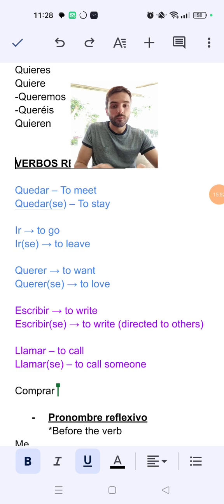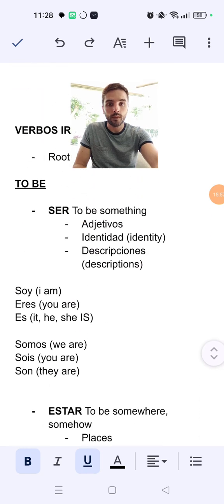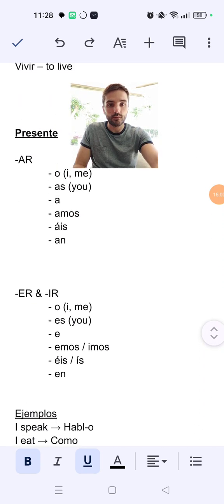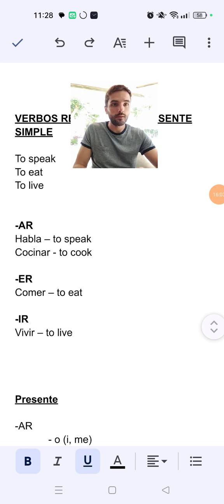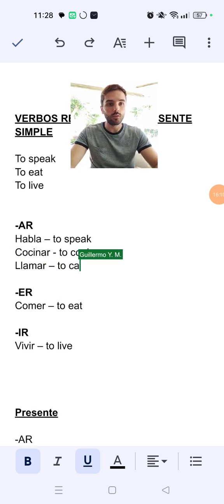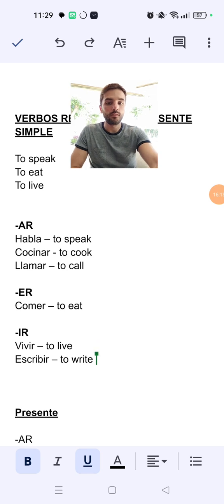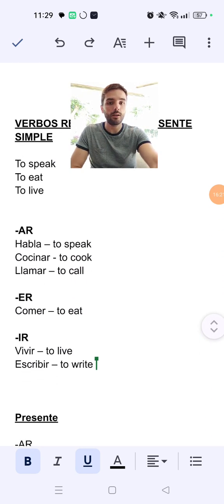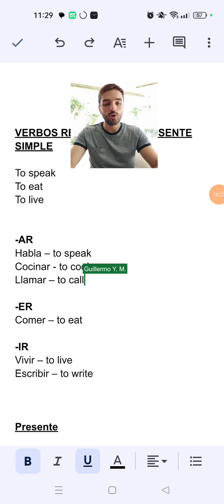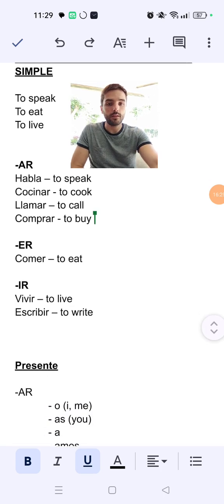Actually, these verbs, we should write them down on regular verbs. So let's go up. So cocinar, llamar, to call, escribir, to write. All right. And then I wanted to write down here comprar, to buy. Okay.